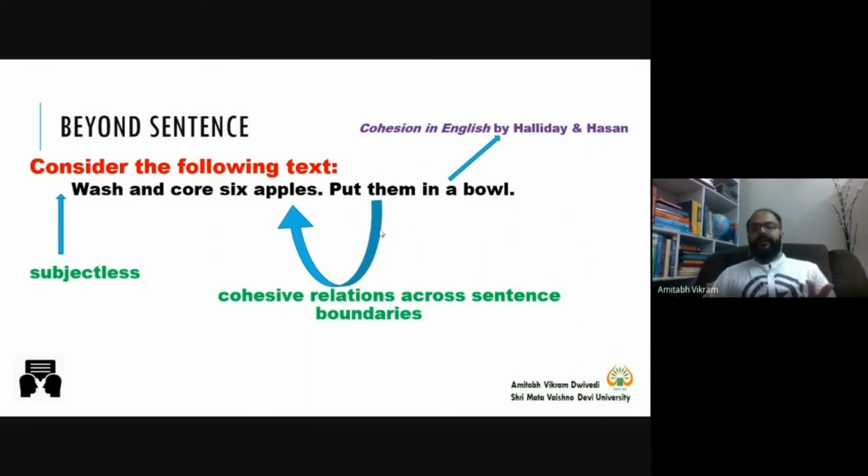And linguistically, because of this cohesive relationship, because antecedent 6 apples is giving its meaning to anaphor them, it is a discourse. So here there are only 2 sentences, but there is a discourse, and this discourse exists because of a cohesive relationship between 6 apples, the antecedent, and them, the anaphor.